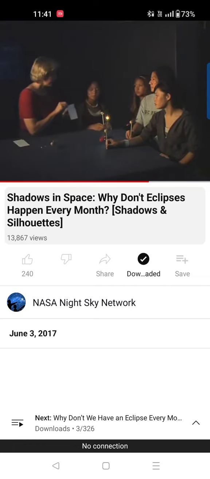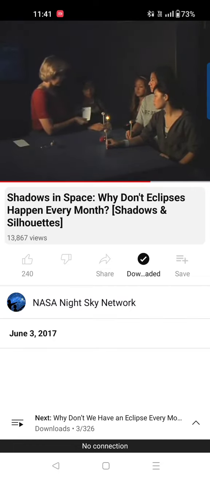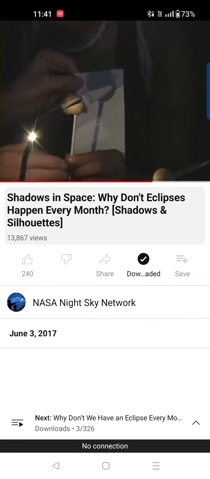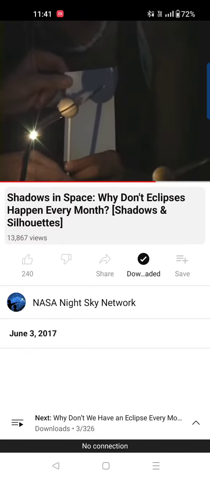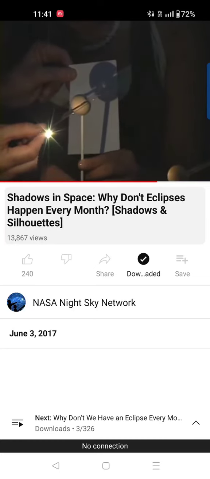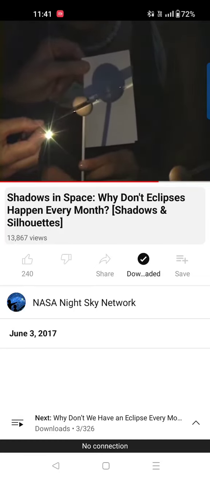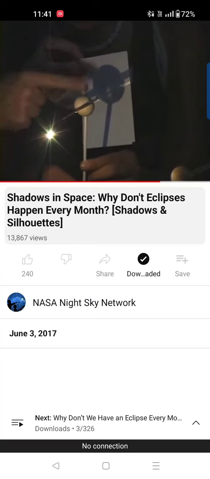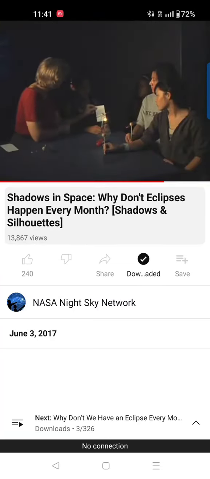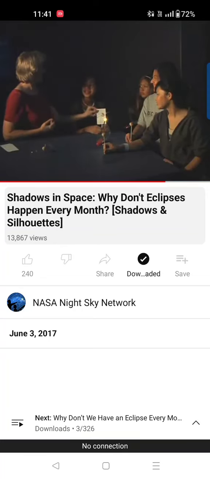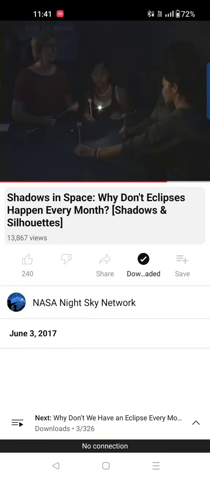Now, let's check your shadow. Here's your moon, and let's get your earth nice and perpendicular. There you go. There it is at full position. Look, your shadows are aligned. Your moon is in Earth's shadow. So you have a lunar eclipse. You're right. Good.